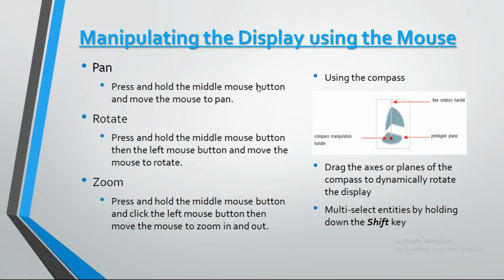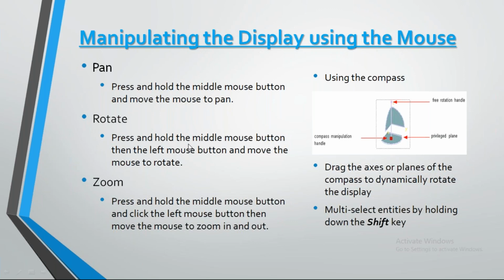For that, we need to hold the middle button. The middle button is also called the scroll button. We need to hold that and move it wherever we need to. Next one is rotation. For rotation, we need to hold the middle mouse button and click on the left.